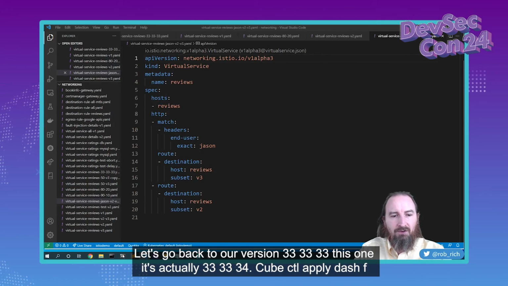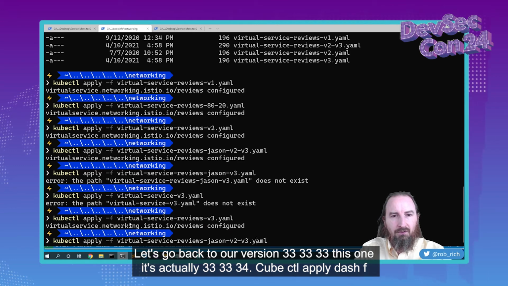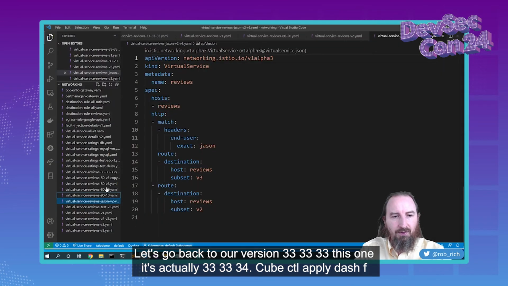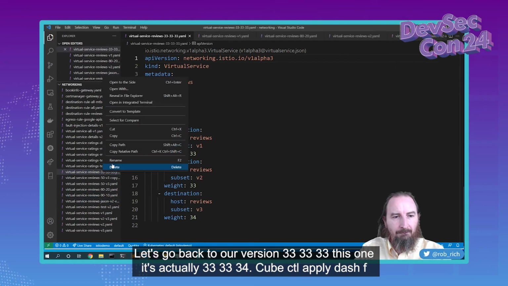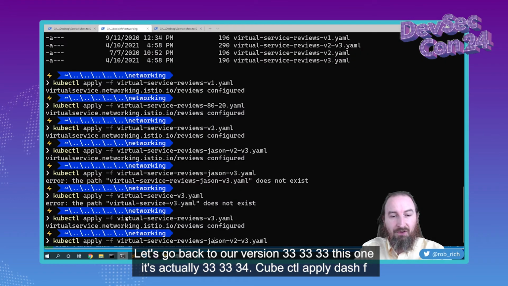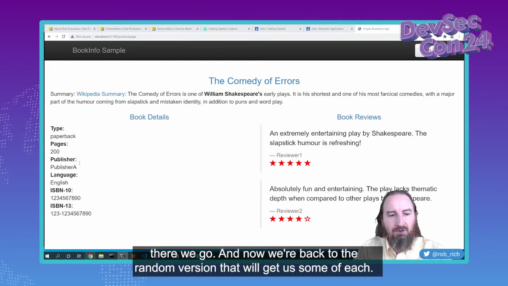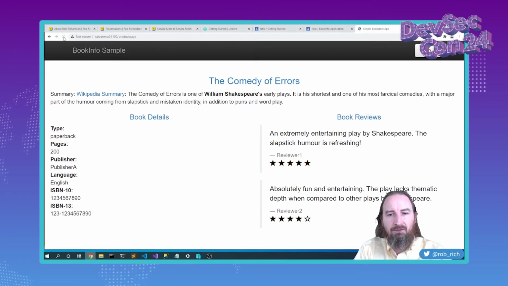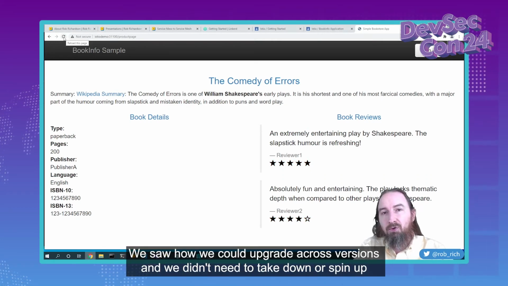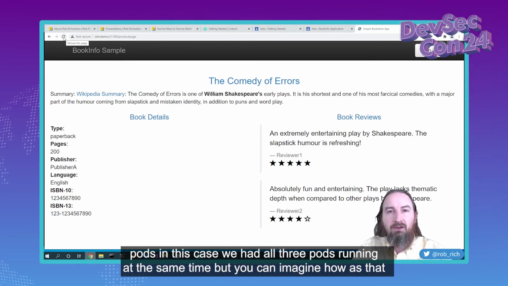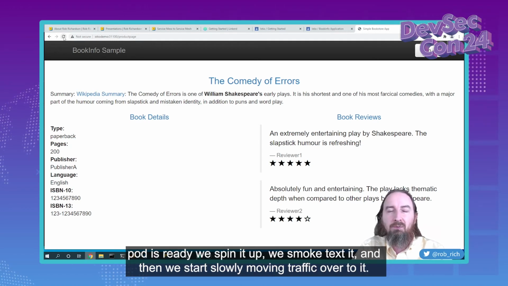Well, let's go back to our version 33, 33, 33. This one. It's actually 33, 33, 34. kubectl apply -f. There we go. And now we're back to the random version that will get us some of each. We saw how we could upgrade across versions, and we didn't need to take down or spin up pods. In this case, we had all 3 pods running at the same time, but you can imagine how as that pod is ready, we spin it up, we smoke test it, and then we start slowly moving traffic over to it.